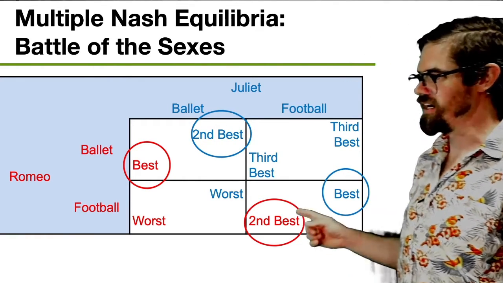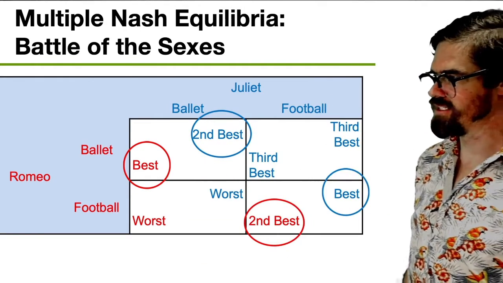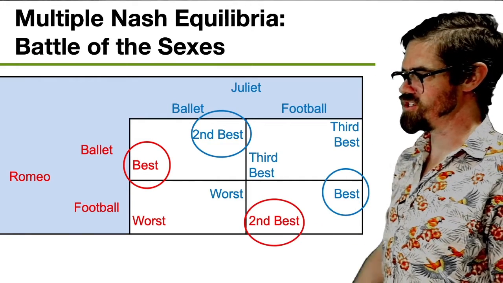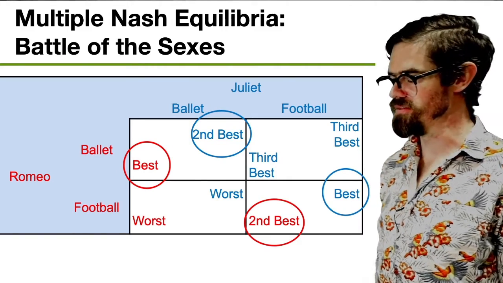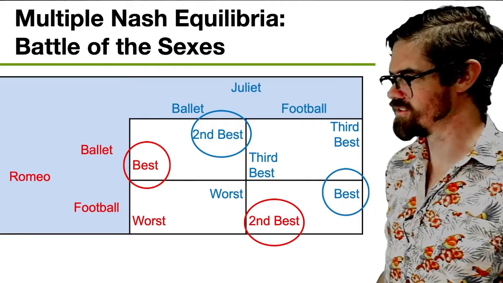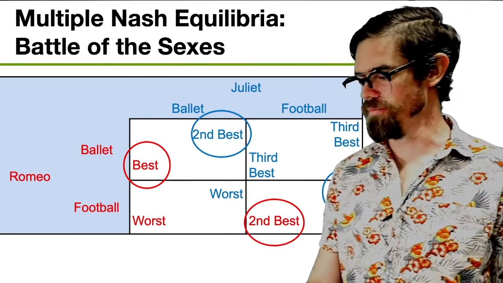And since we've got two circles here and two circles here illustrating our best responses, these are our two Nash Equilibriums. They go to the event with each other, regardless of whether it's ballet or football. But of course, Romeo prefers the ballet, and Juliet prefers the football.